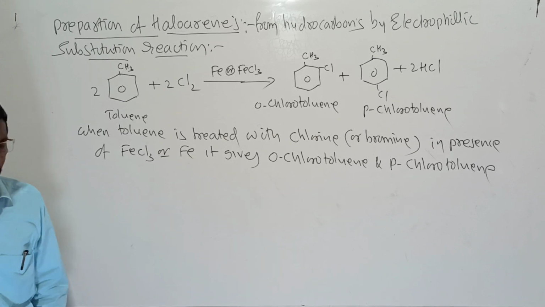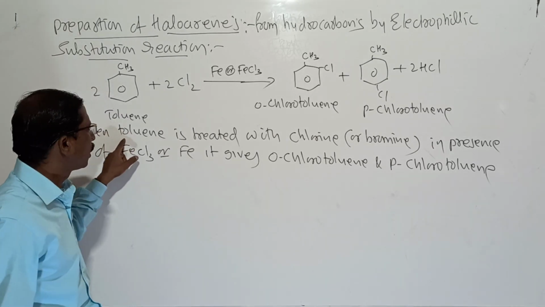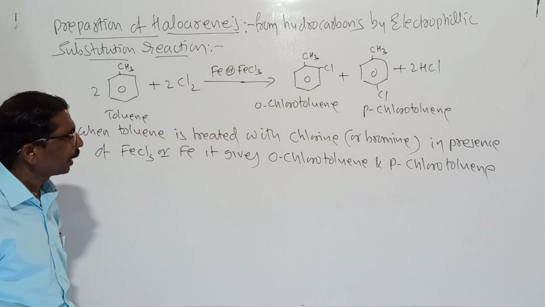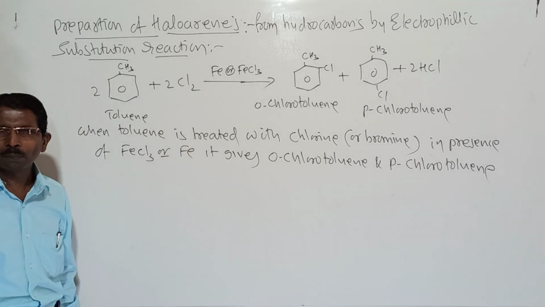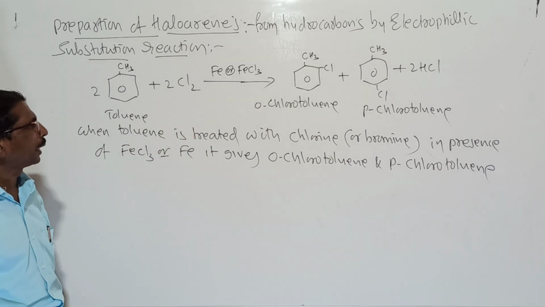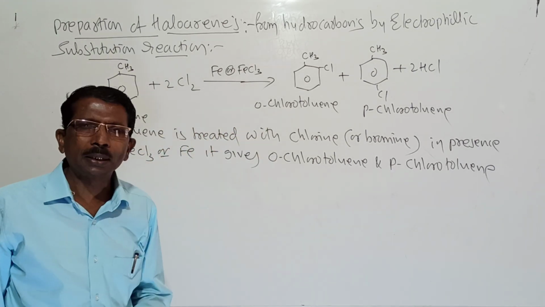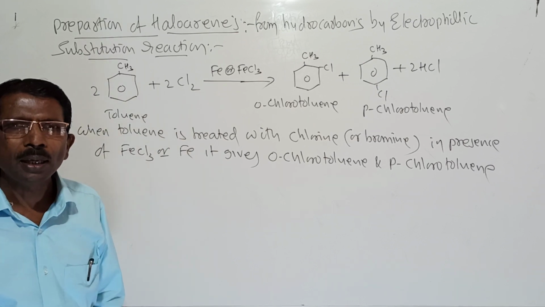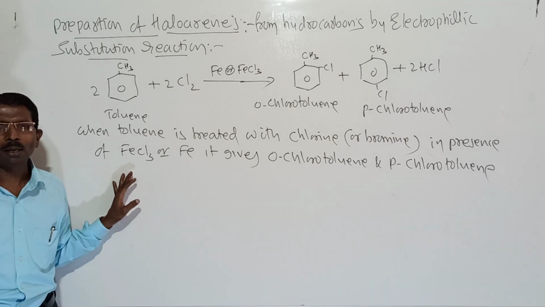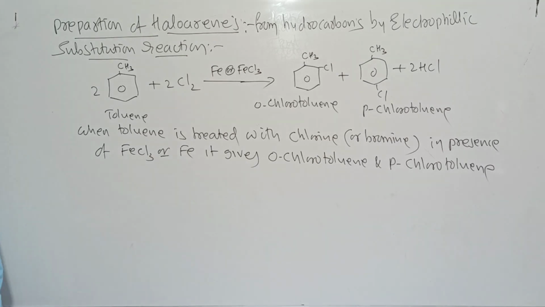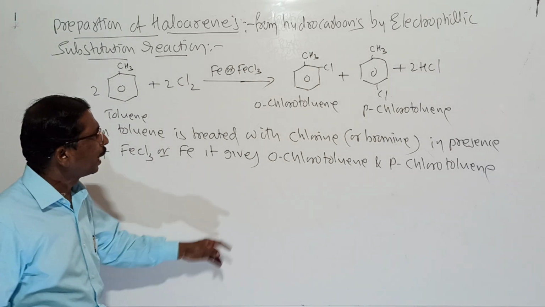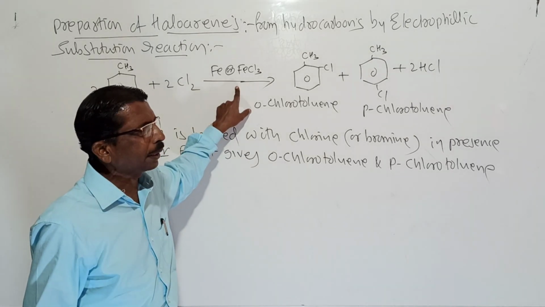So this is one of the methods. When toluene is treated with chlorine in presence of FeCl3 or Fe, it gives ortho-chlorotoluene and para-chlorotoluene. It is the first method. It is called electrophilic substitution reaction, where the reaction takes place on the benzene ring. So this is the first method of preparation. You can also use a Lewis acid as a catalyst.